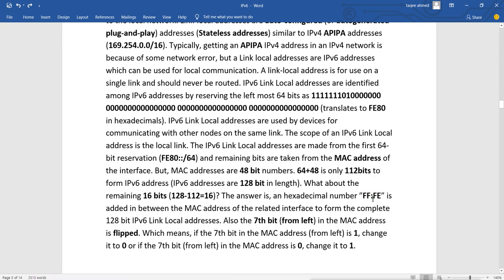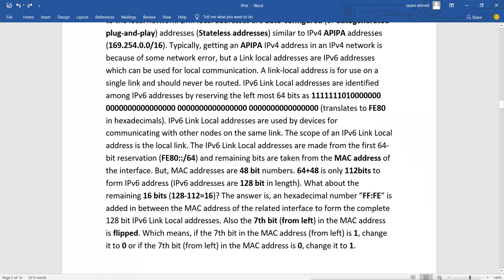Now this will be added in between the MAC address. It will not be added on the right side or left side. It will be added into the middle of the MAC address of the related interface to form the complete 128-bit link local address.